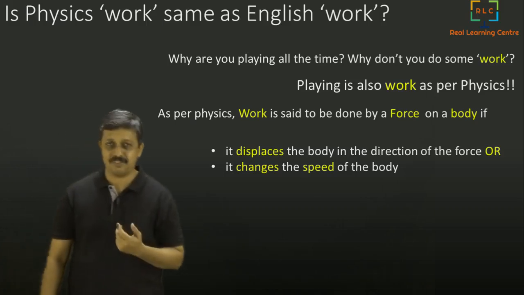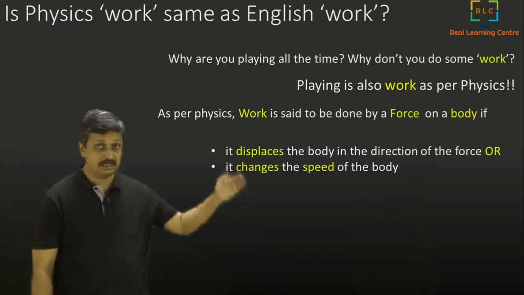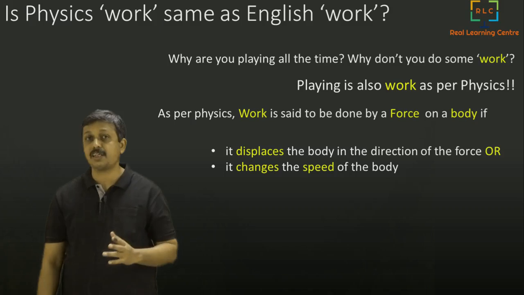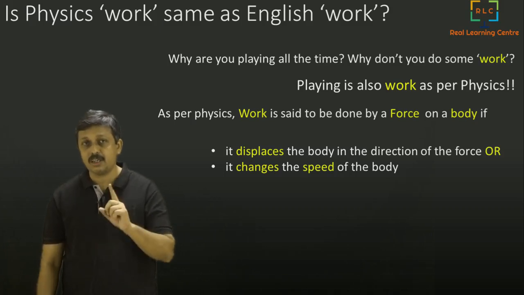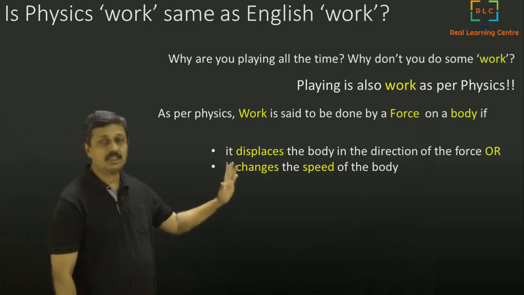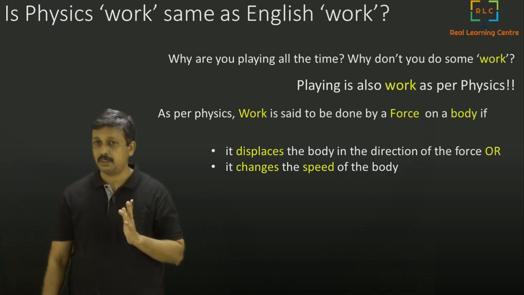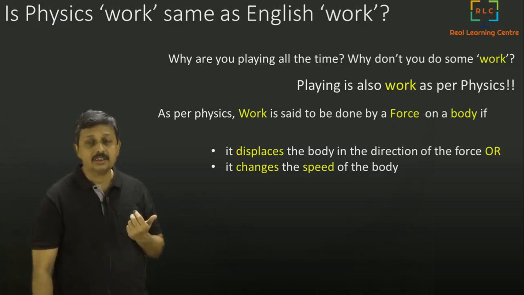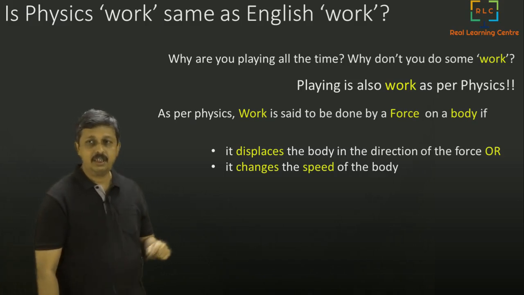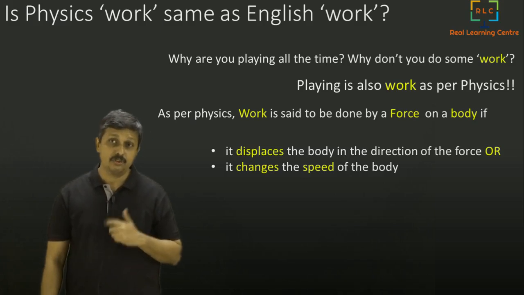In both cases, we say work is done. Please look carefully at these two statements. Any other case is not considered to be work. If you move the body using a certain force in the direction of the force, and at least some component of the movement is in that direction, or the speed changes, work is being done.